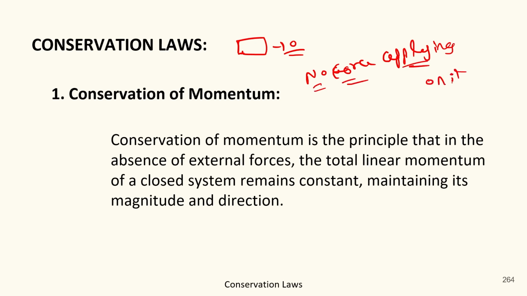No force is applying on it. Then the total momentum will be 10 in the conserved form. But if some force is applied on it, then it may be increased up to 12 or 15 or whatever it may be. Okay? Because now there are some external forces applying on it.